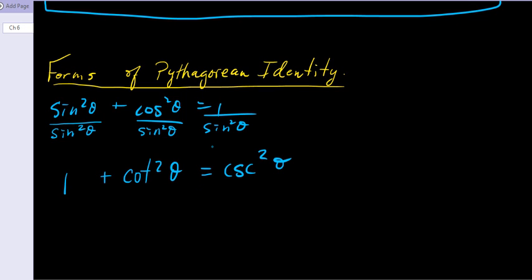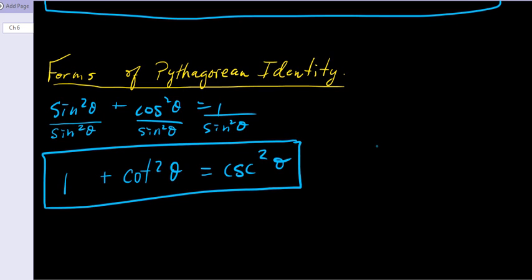Because we can manipulate the Pythagorean identities, because they are always true all the time, I'm just writing each individual term consistent with itself using the reciprocal identities. You can rewrite the forms of the Pythagorean identity. So that is another one that is true all the time. Now, if I did this, I'm going to change dividing by sine to dividing by cos.